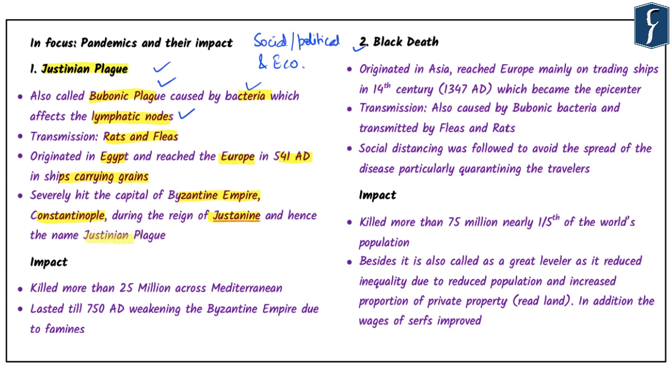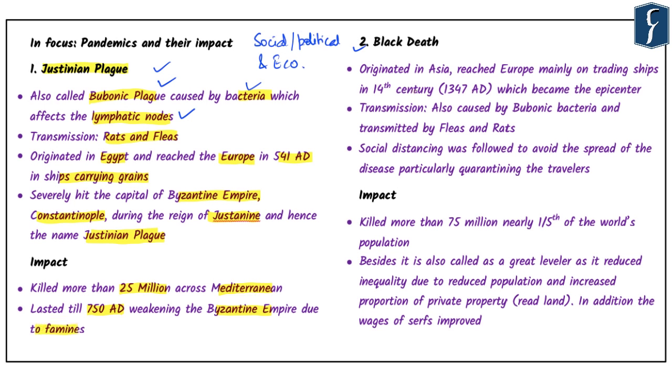When we compare the infection and fatality rate of COVID-19 with other plagues which have affected human history, we can see that the Justinian plague killed more than 25 million people across the Mediterranean. It lasted till 750 AD and weakened the Byzantine Empire due to famines.